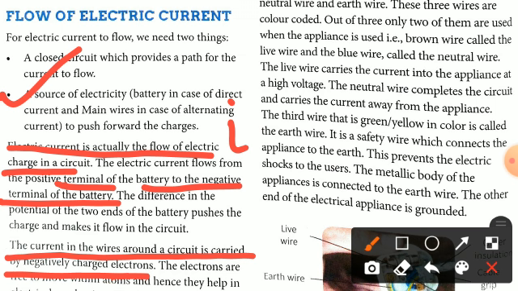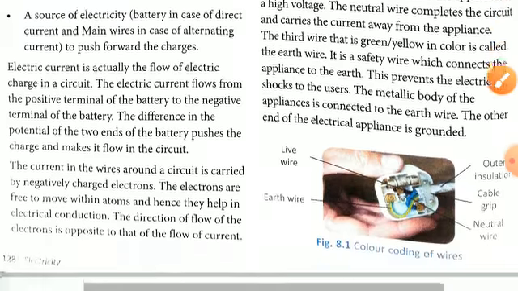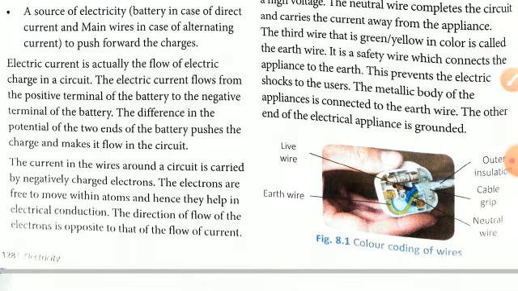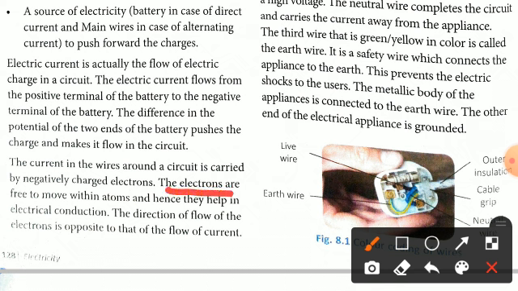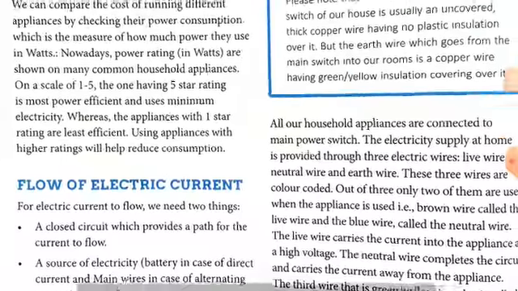As I told you, the free electrons are responsible for the flow of current. The electrons are free to move within the atom and hence they help in electric conduction. Clear? Those free electrons are free to move within the atom. They are responsible for the electric conduction. Conduction means acquiring the charge or electricity or current. The direction of the flow of electrons is opposite to the flow of electric current, meaning in whichever direction the current is flowing, the direction of flow of electrons is in the opposite direction. I hope it is clear for you.